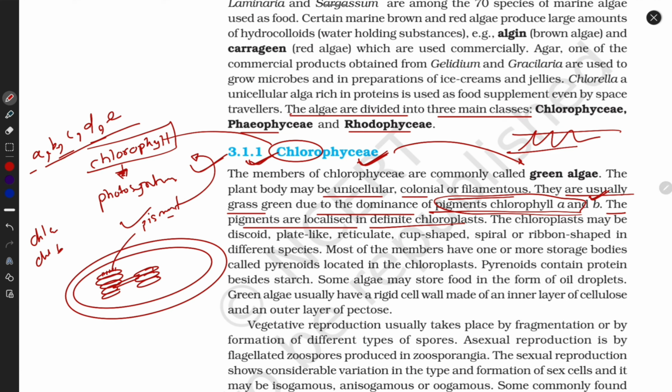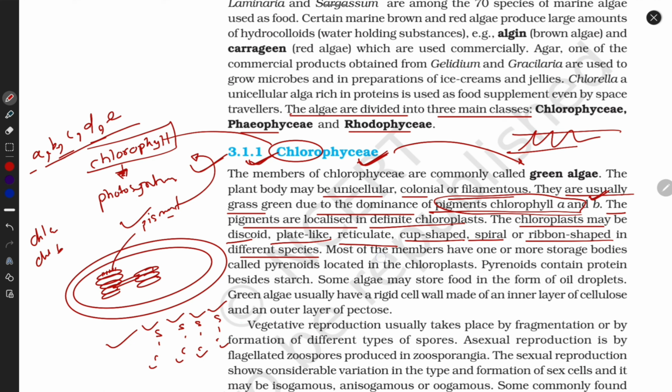Okay, so the chloroplast may be discoid in shape, plate-like, reticulate, cup-shaped, spiral, or ribbon-shaped in different species. Guys, from species to species the chloroplast structure may vary. Different species contain chloroplasts of different size and different shape.